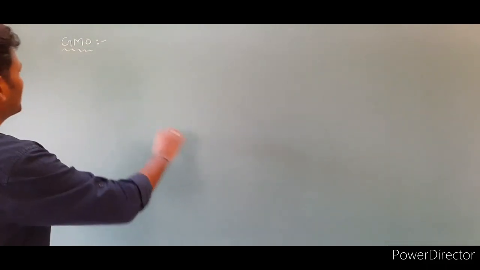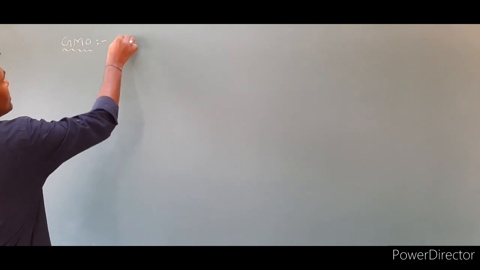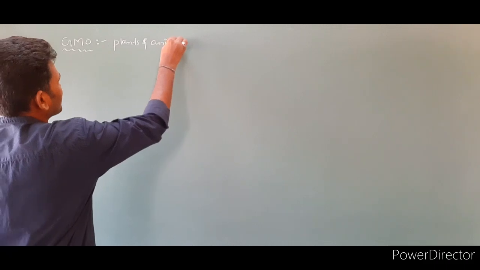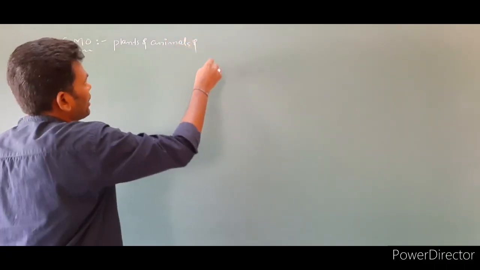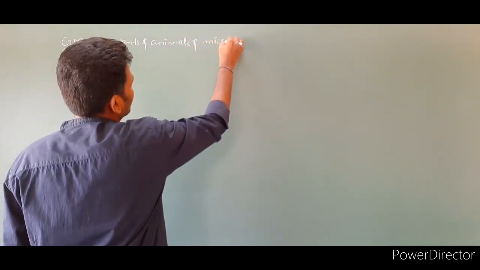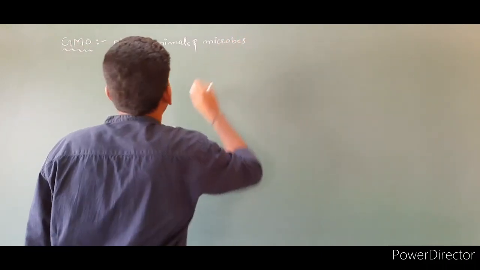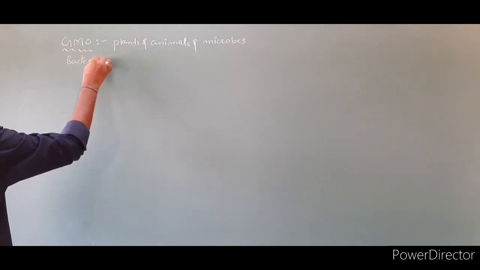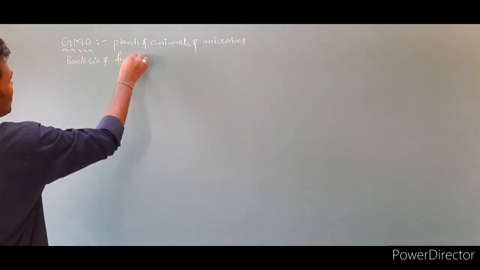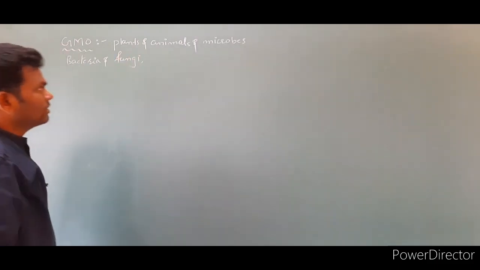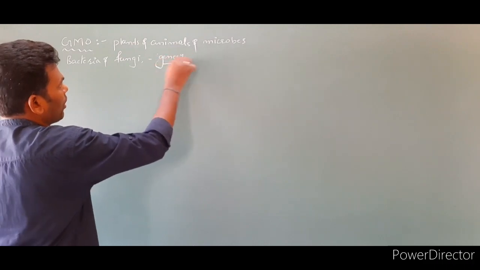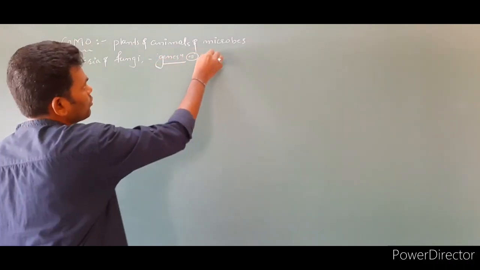Definition of NCERT. Let's write here, maybe plants, animals, microbes like bacteria as well as fungi. So in these organisms, genes or genome.